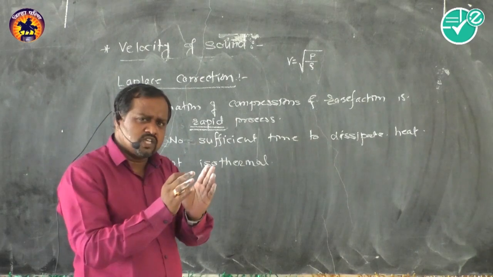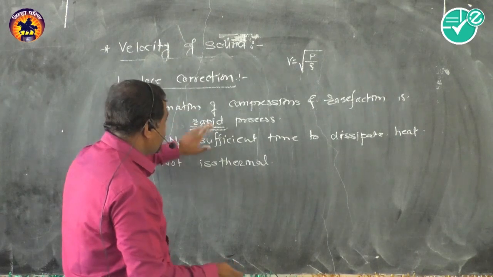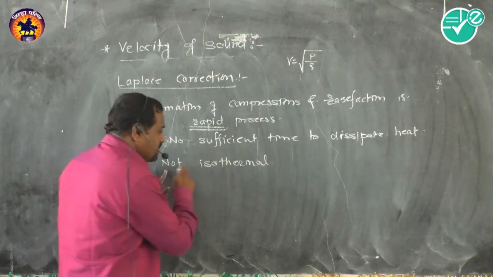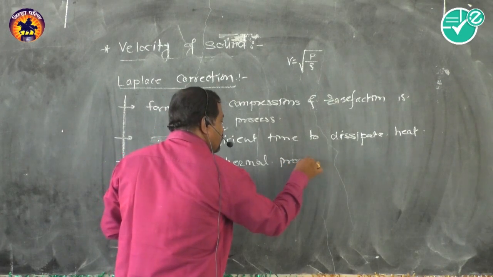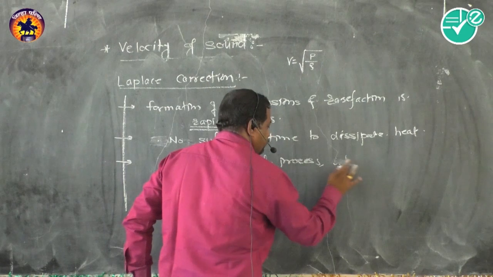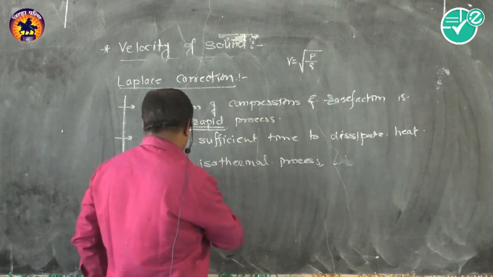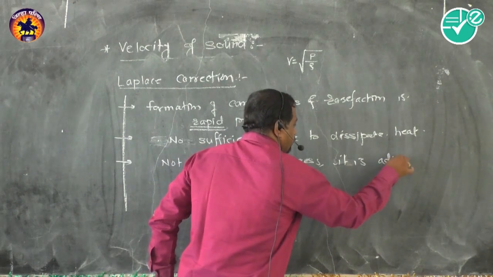Once it gets sufficient time, it will dissipate it. But as the process is rapid, Laplace corrected Newton's relation and said this process is not isothermal. Instead, it is an adiabatic process.